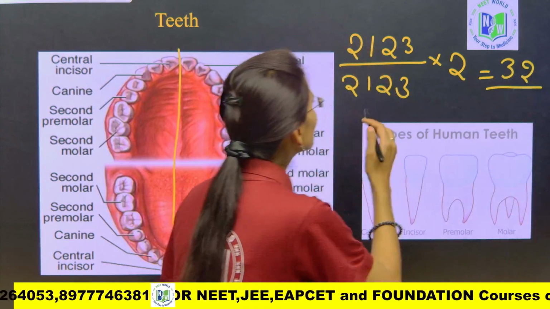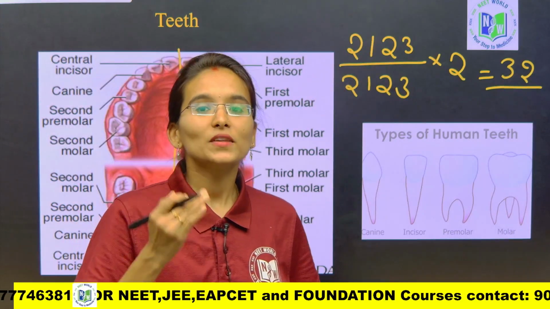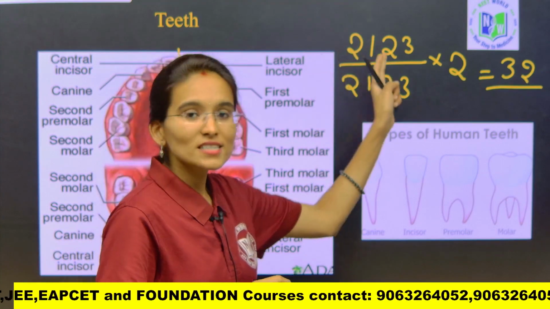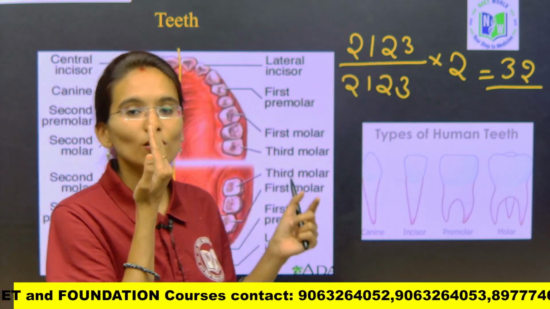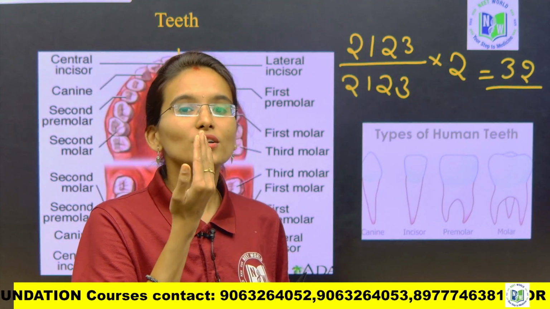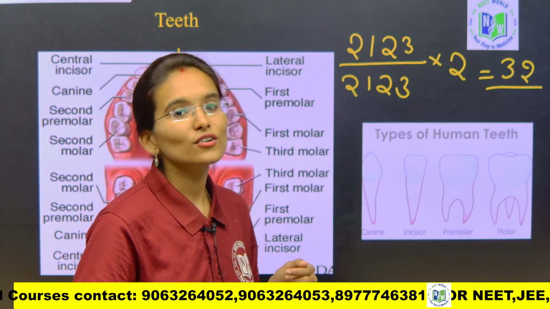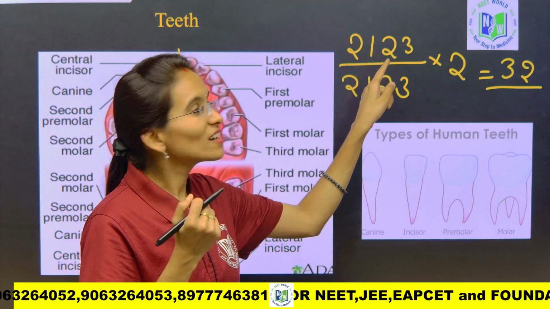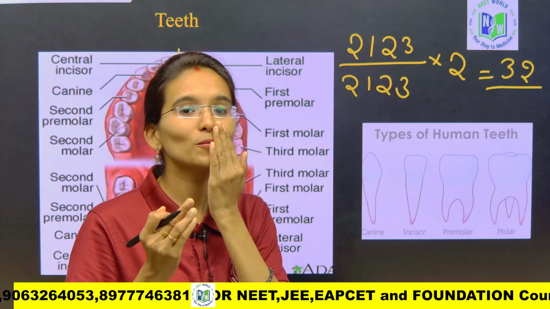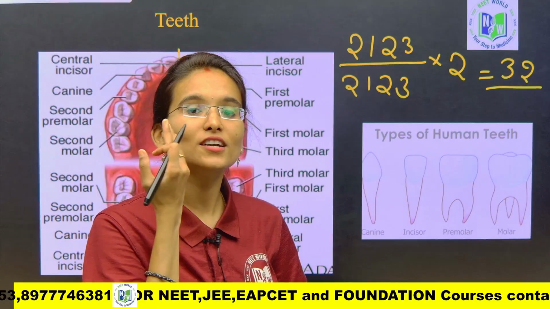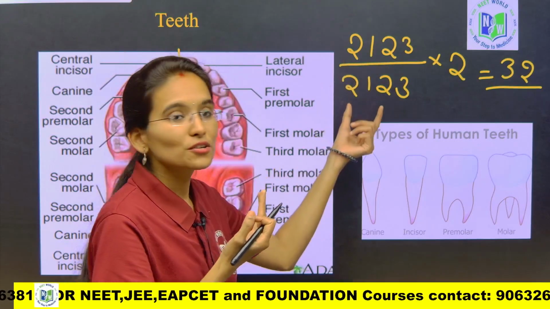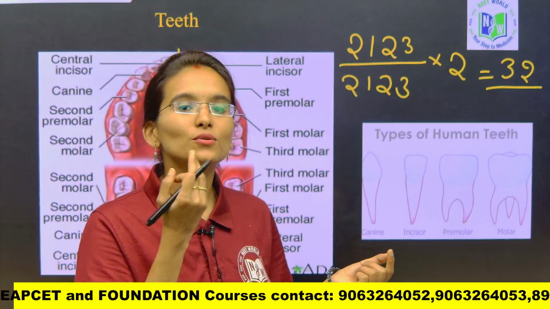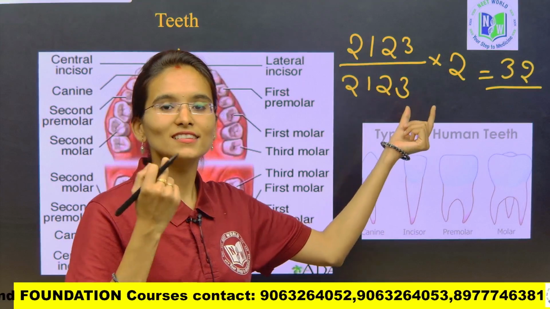So how? See here, 2123 means in the upper jaw you need to count the teeth on one side, okay. So on the upper jaw only count on the right side, okay. If you count only on the right side, then we are going to get 2 incisors, 1 canine, 2 premolars and 3 molars, right, my dear students. So I am going to count only on the half side of the upper jaw. Same thing you need to do for the lower jaw also. In the lower jaw also again we are going to get 2, 1, 2, 3: 2 incisors, 1 canine, 2 premolars and 3 molars, okay.